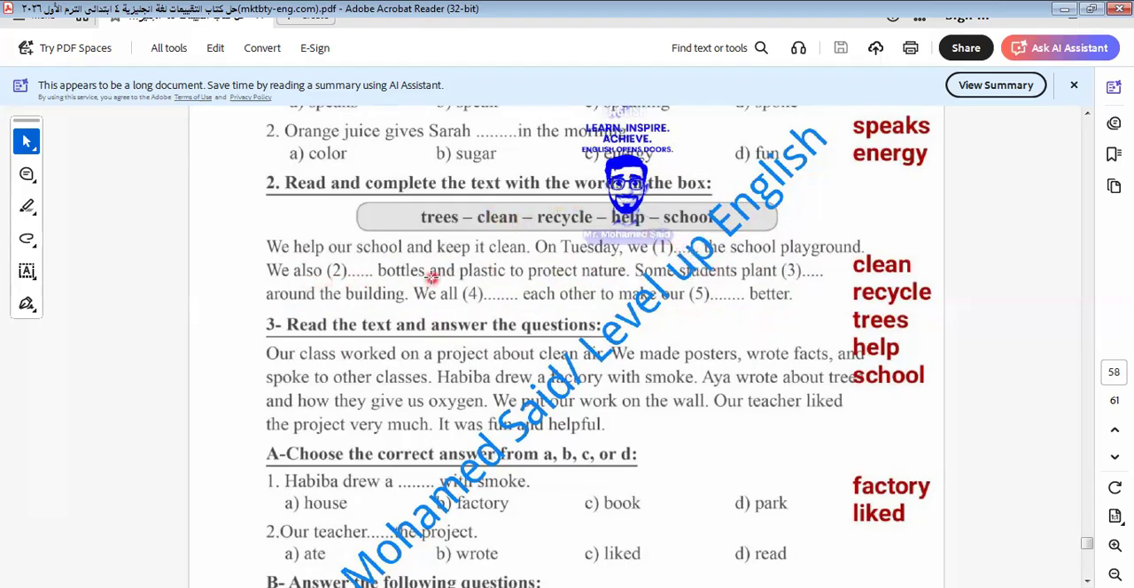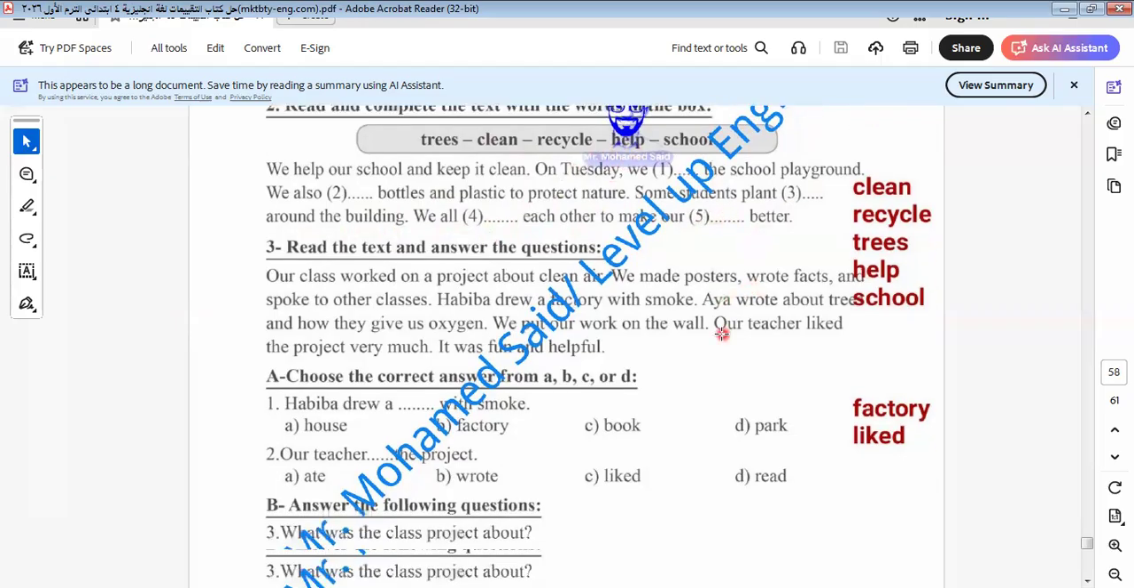We also recycle bottles. As we know, during our lessons, we learn how to use the old things and recycle to make our environment what? Clean. So here we also recycle bottles and plastic to protect nature. Some students plant what? Plant trees around the building. We all help each other to keep our school better.